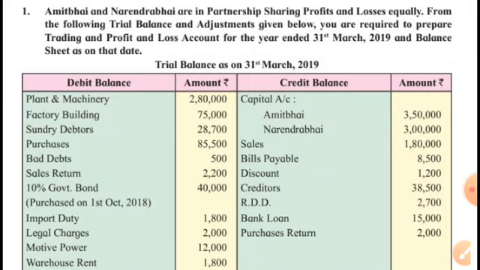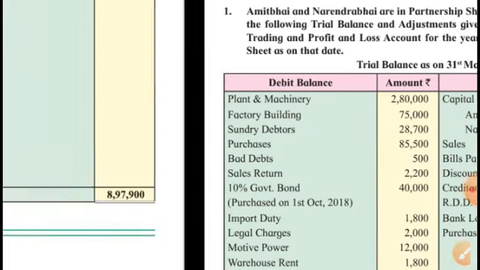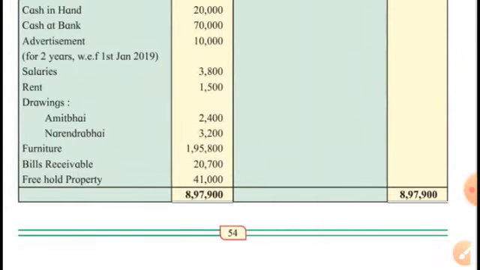So warehouse is not manufacturing or acquisition of goods expenditure, but it is selling and distribution expenditure. So it is indirect expenditure, will be debited to profit and loss account. Then cash in hand, cash at bank, assets, advertisement, and it is for 2 years.